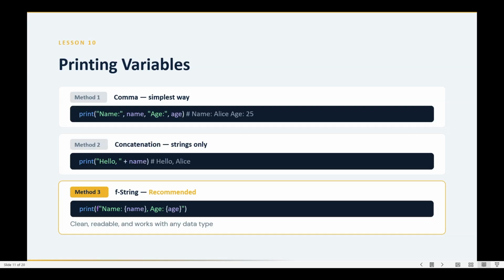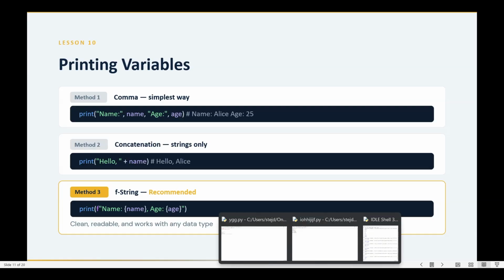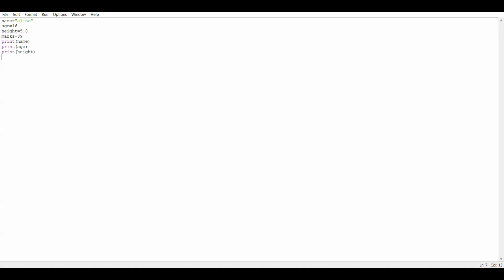If you see, I give an example of print, this one name, and then a comma, and I use the name variable.